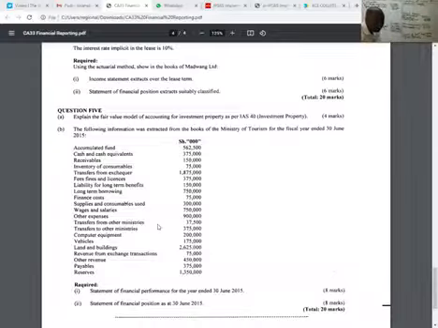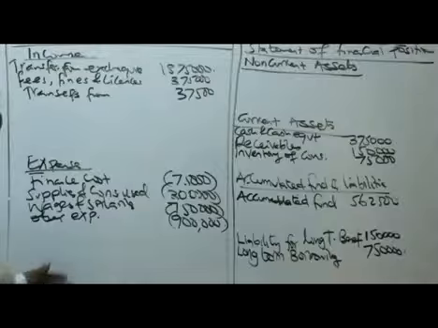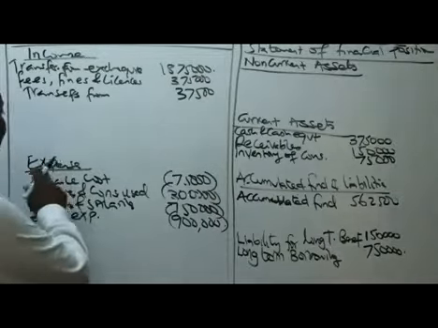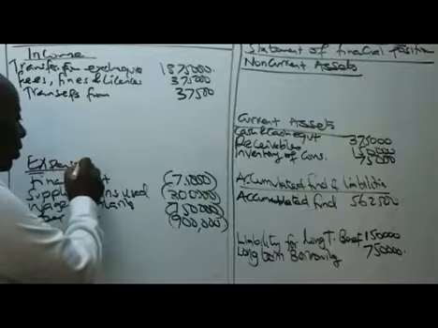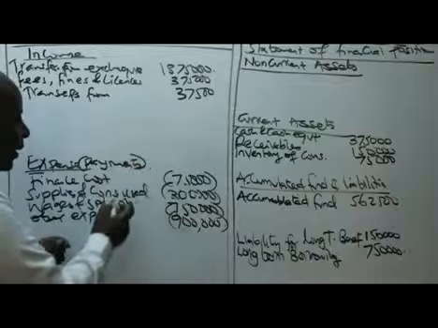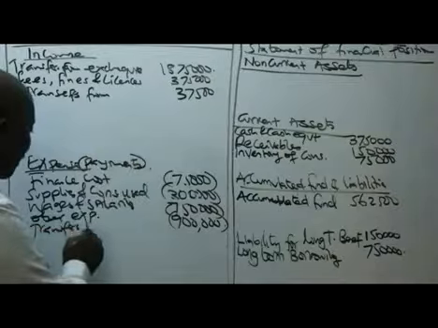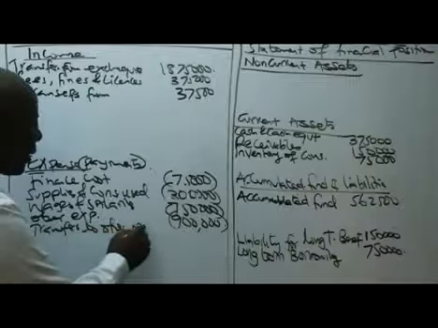And in the same breath, we have transfers to other ministries. We gave other ministries money. That automatically would fall under payments, and by the way, in the public sector we mostly call these payments.